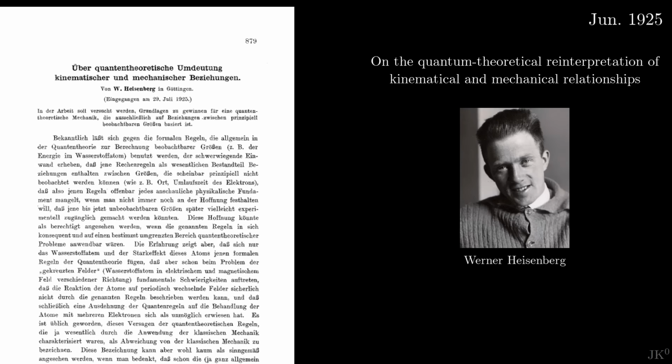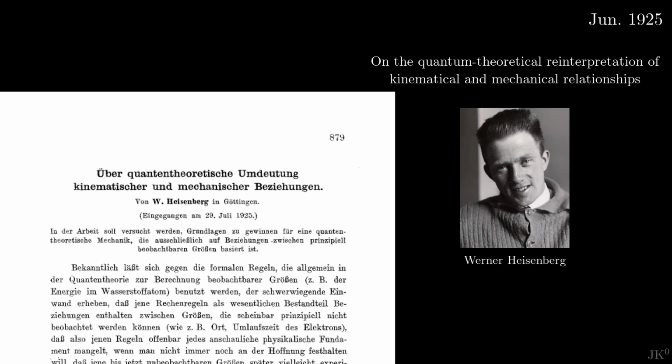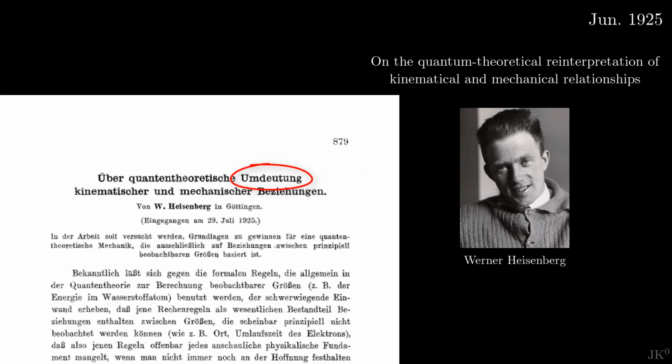Let's now dive into Heisenberg's famous paper. The key word is reinterpretation. Historians of science refer to this work as the Umdeutung paper.